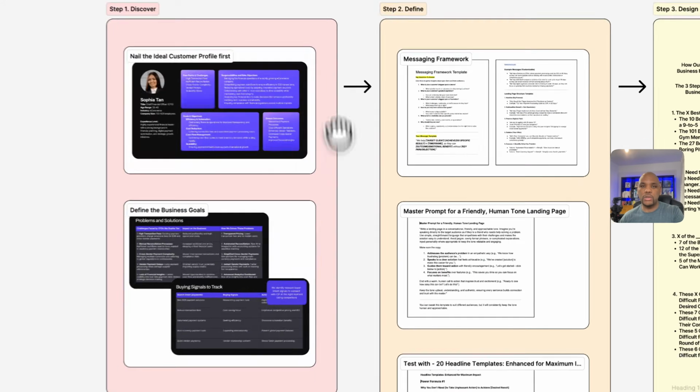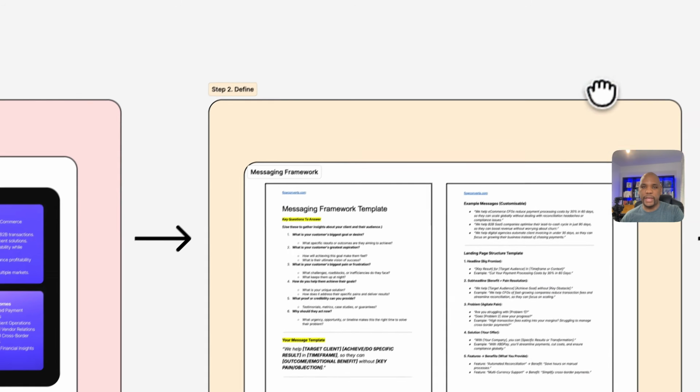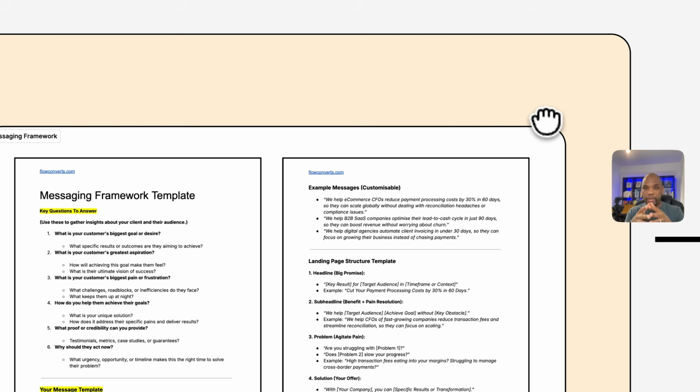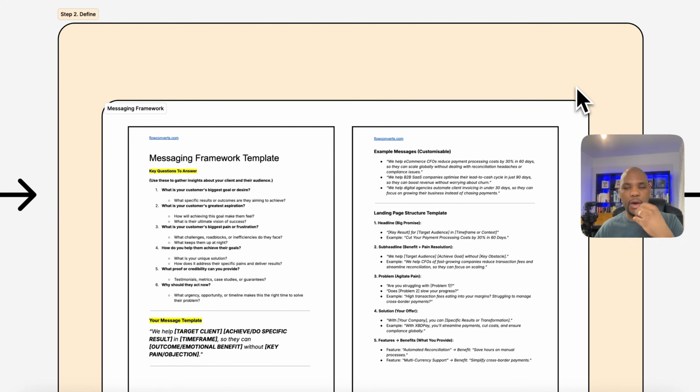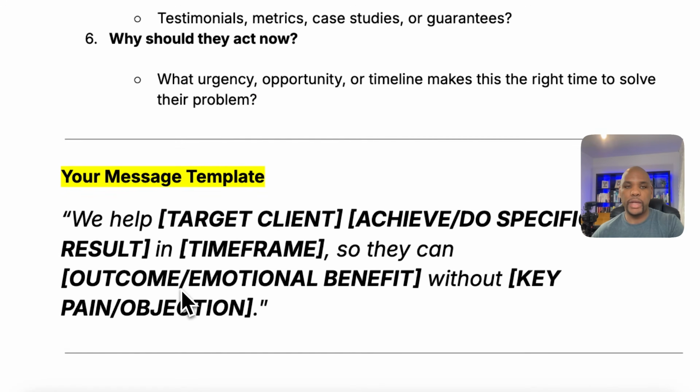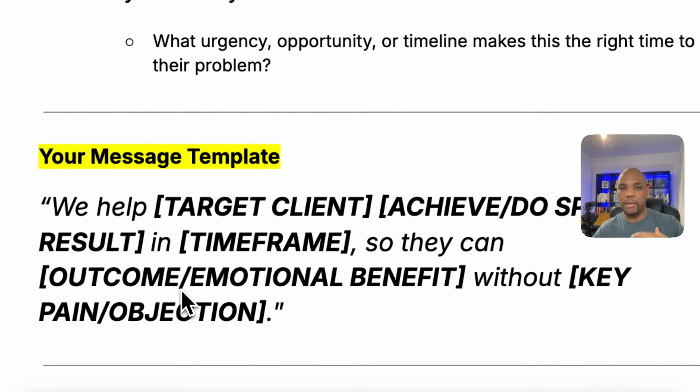The key thing also is that in our next stage, the define phase, what we're doing here is focusing on defining our messaging framework. So this simply means how we communicate our value proposition, how we communicate our offer, so that our offer is irresistible, you know, the keyword, and making sure that people are clear in the way that we help them, so that the benefit or the emotional transformation that they're going to go through working with us is just really clear. And you know, that saying of it's at a 5th grade reading level, simple and straight to the point.